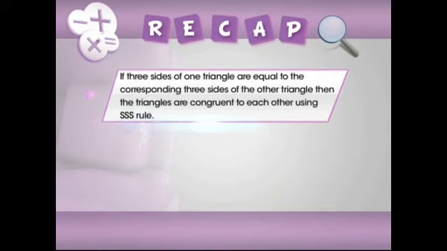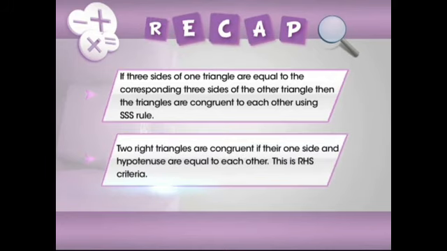If three sides of one triangle are equal to the corresponding three sides of the other triangle, then the triangles are congruent to each other using SSS rule. Two right triangles are congruent if their one side and hypotenuse are equal to each other. This is RHS criteria.